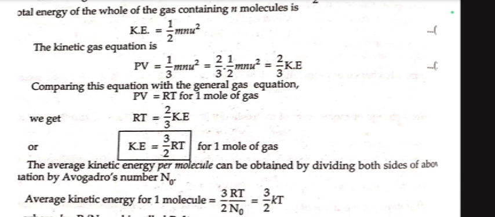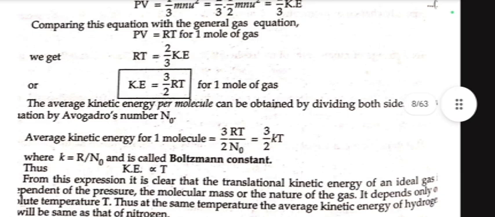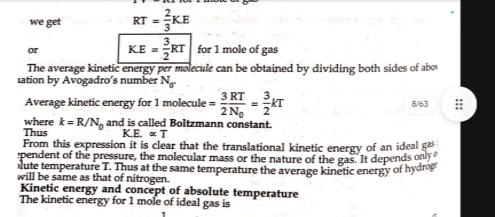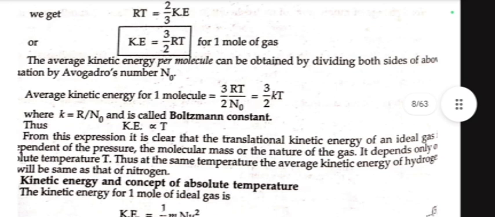The average kinetic energy per molecule can be obtained by dividing both sides of the above relation by Avogadro's number N naught. Average kinetic energy for one molecule is 3 by 2 RT upon N naught, or 3 by 2 kT, where k equals R upon N naught and is called the Boltzmann constant. Thus, kinetic energy is directly proportional to temperature T.